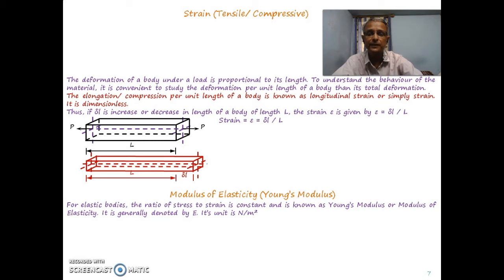Now strain is unitless, and stress has unit Newton per meter square in the SI system. So Young's modulus, or modulus of elasticity, has units Newton per meter square. Stress is directly proportional to strain, and Young's modulus is the ratio of stress to strain.